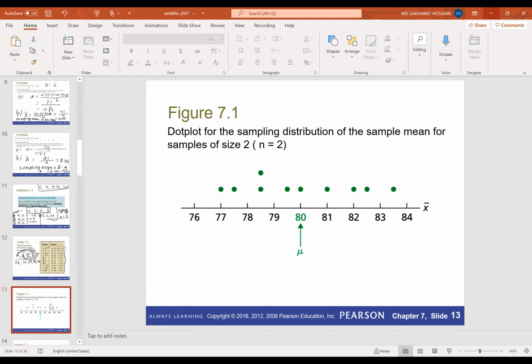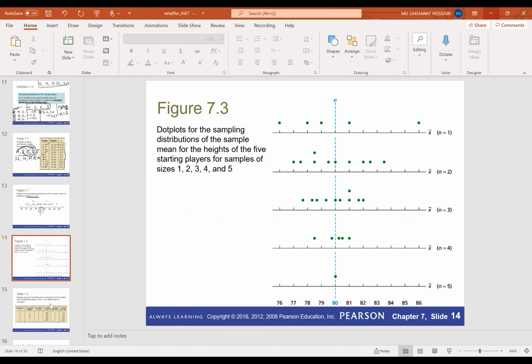We use a dot plot for the sampling distribution. First we started with sample size 2. We have a total of 10 observations and the population mean mu was 80. So this is the distribution for when n equals 2.